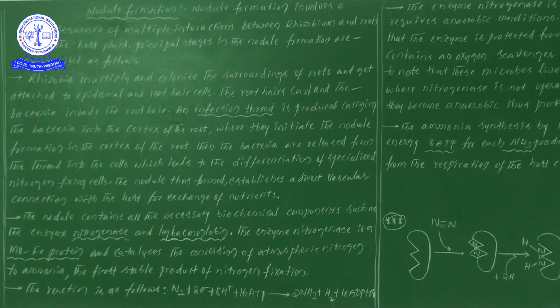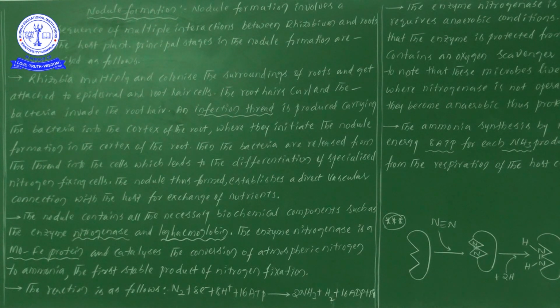So what is the point in this particular case? That rhizobium bacteria multiply and colonize the surroundings of the roots and get attached to the epidermal cells as well as root hair cells.